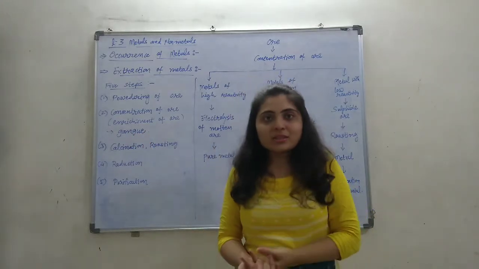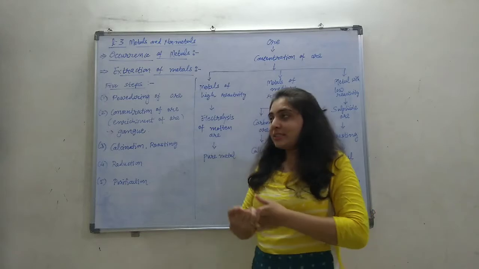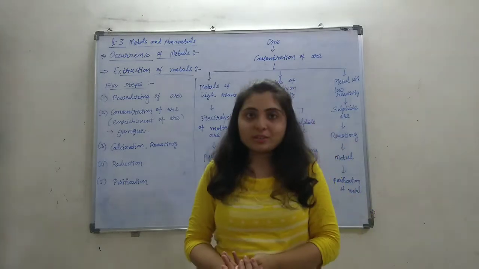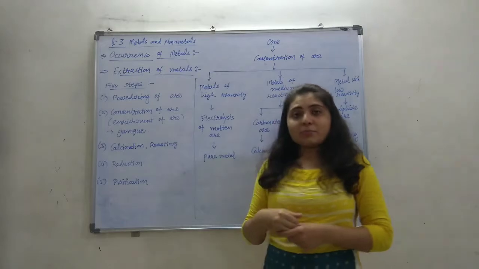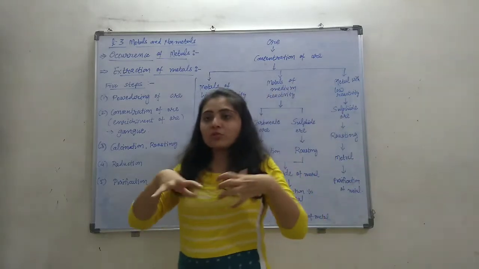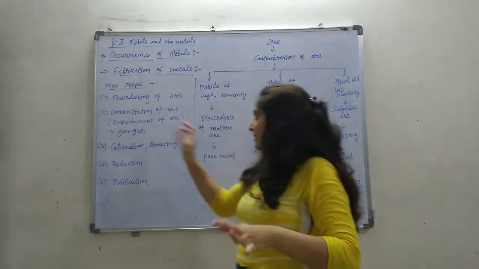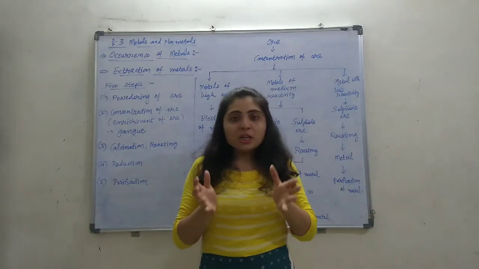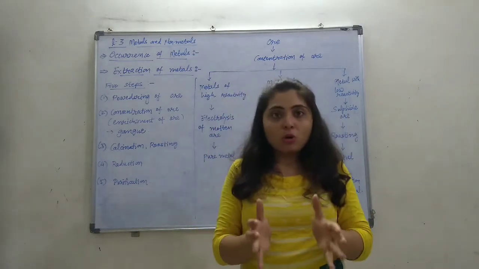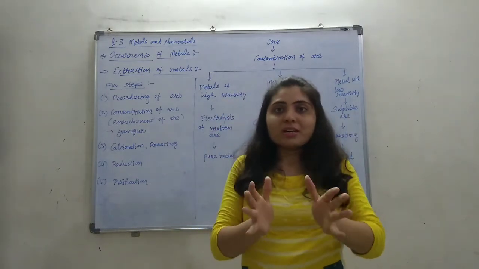There are many methods available to remove these impurities, physical methods and chemical methods also. Okay. So then next step, most of the impurities are removed in the second step, concentration of ore. Now we are remaining with our one particular ore with our one particular metal compound.